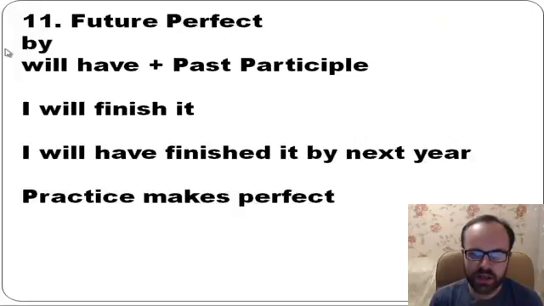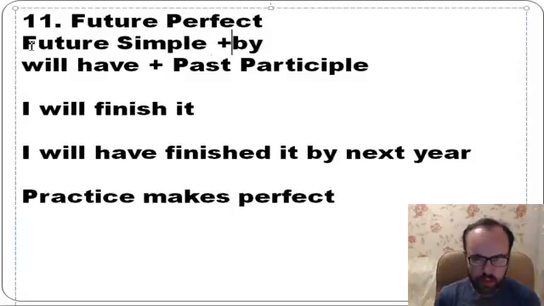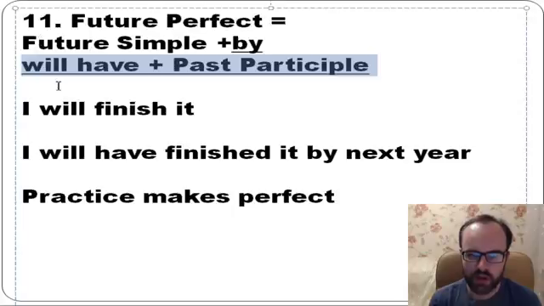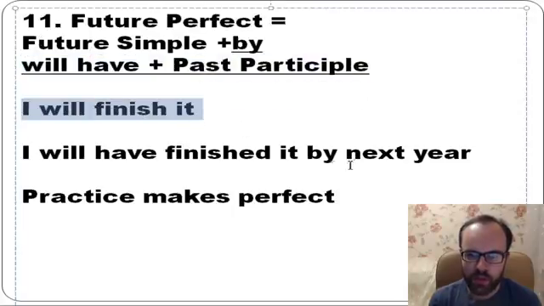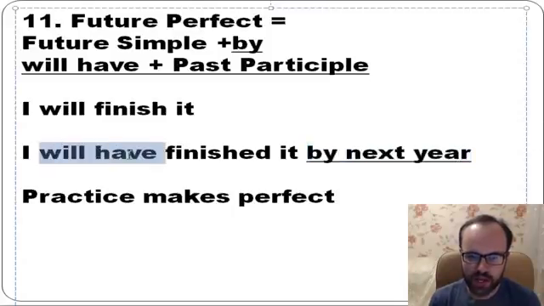Future perfect. It's like future simple, but you have by. So if you have by, you need to use this tense. We'll have plus past participle, or we'll have plus the third form. Compare. I will finish it. But if you have by, look, by next year, so you say will have plus past participle. I will have finished it by next year. So you need more exercises and practice. As we say, or as they say, practice makes perfect.